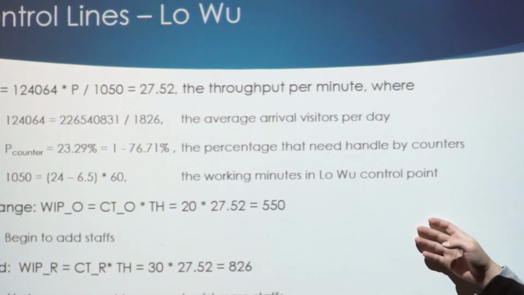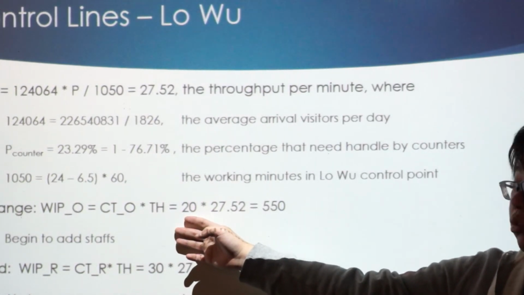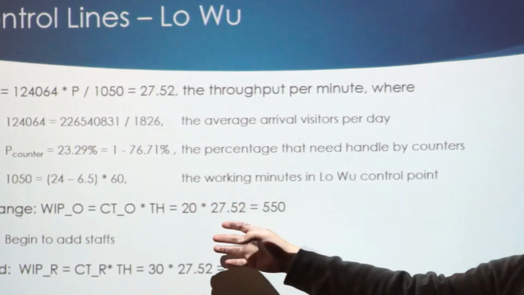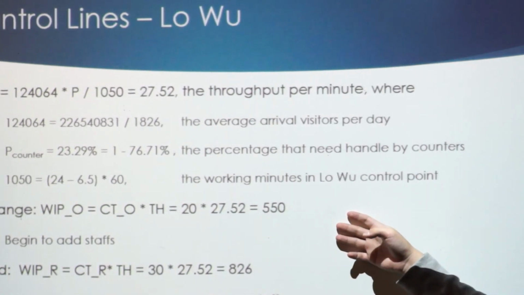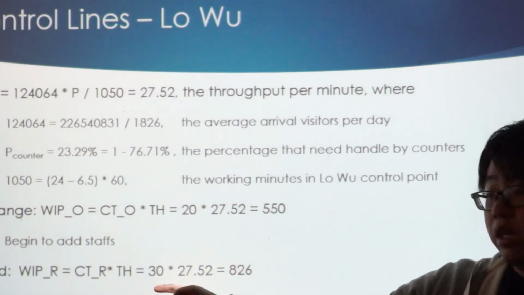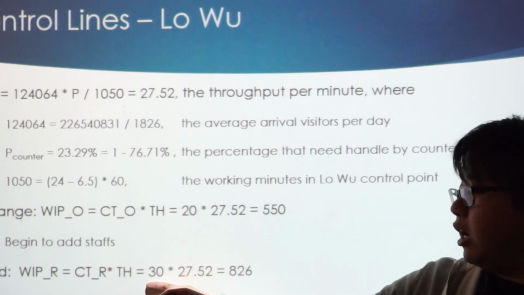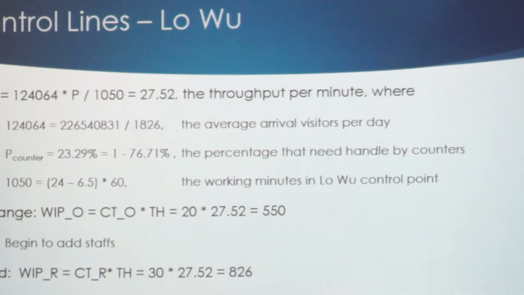For the orange line, as I said, we're using a cycle time of 20 minutes, which means they are waiting around 20 minutes for each resident. At 20 minutes, there is an alarm line to let the management know they need to start adding staff. And the red line is where the cycle time is already 15 minutes as they promised. It means they are already at the upper limit, so the management team should add staff immediately to reduce the queuing problem.